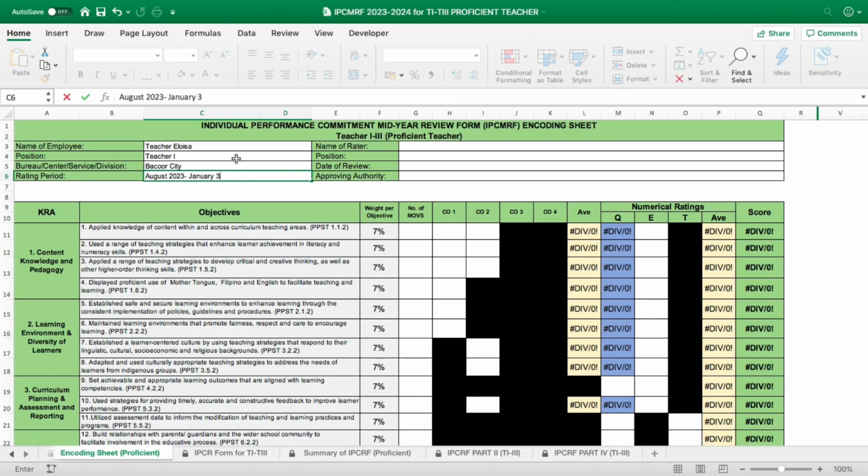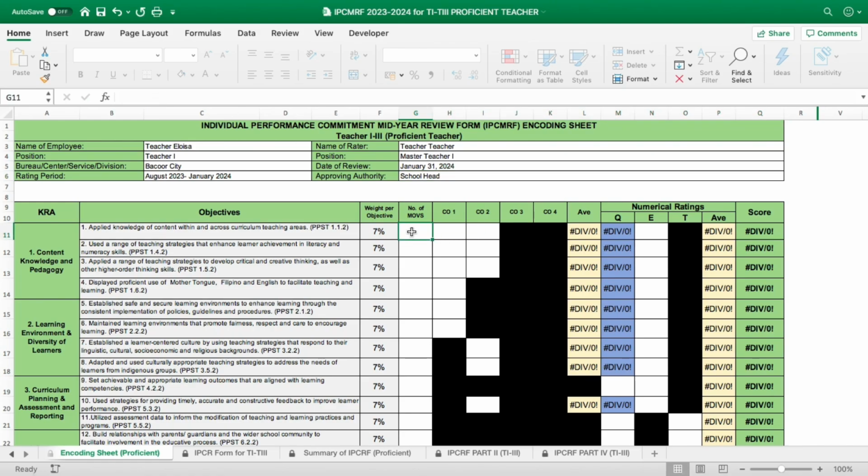Name of rater, sino po yung nagre-rate sa inyo? It's either your head teacher, your principal, or your master teacher. Kung sino po yung nag-o-observe sa inyo. And position niya, master teacher, head teacher, or your school head. Date of review. So, depende po sa school ninyo kailan nyo napag-usapan ang date of review. Example, January 31, 2024. And approving authority is your school head.